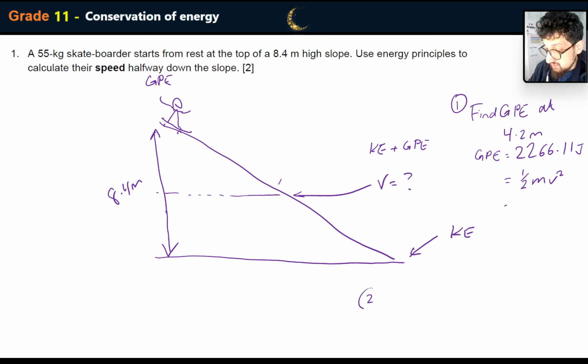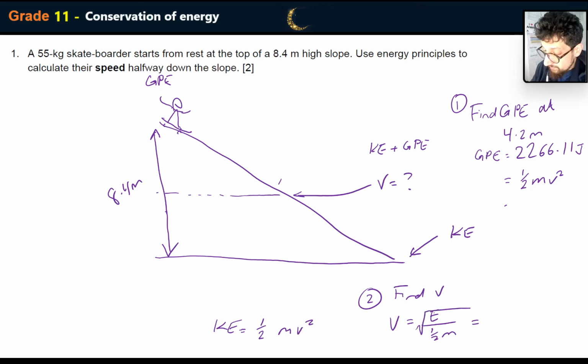So step 2, find v. So v is equivalent to the total energy divided by half of m, which is just the same as this. Kinetic energy equals half mv squared. Okay, so I'm just taking shortcuts here. 2,266 all over half times 55.